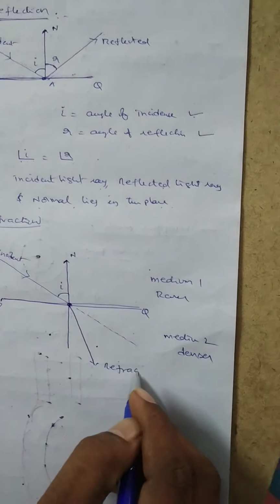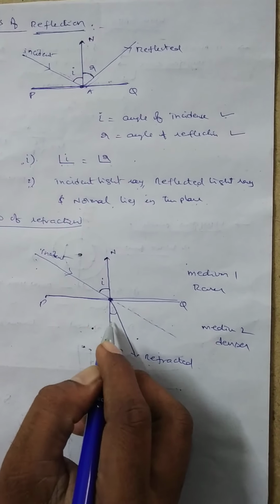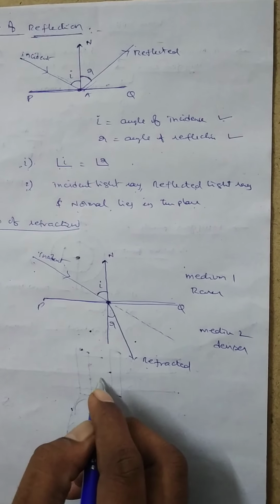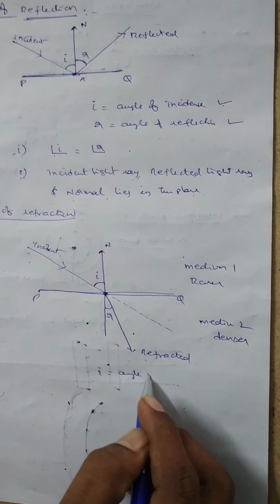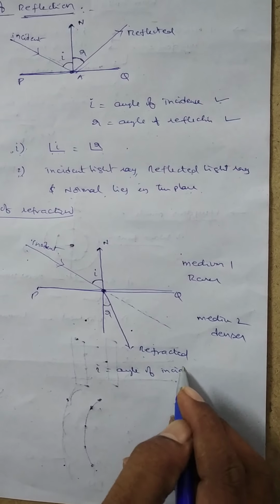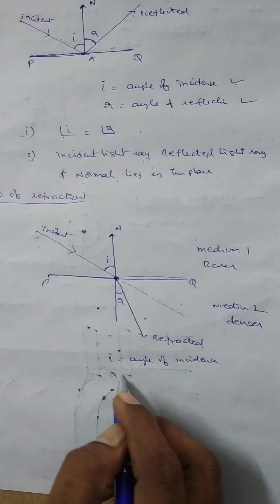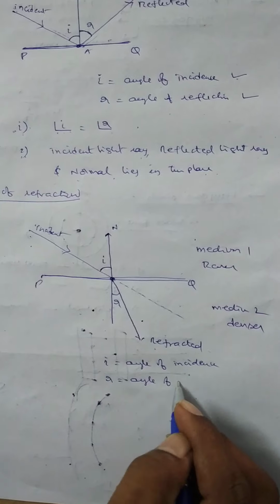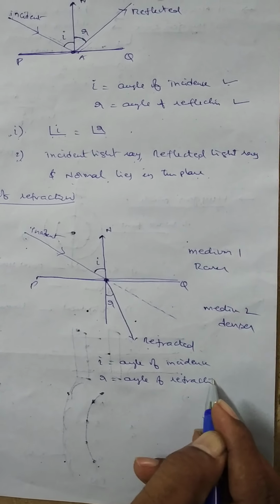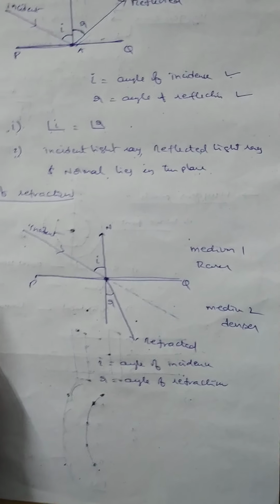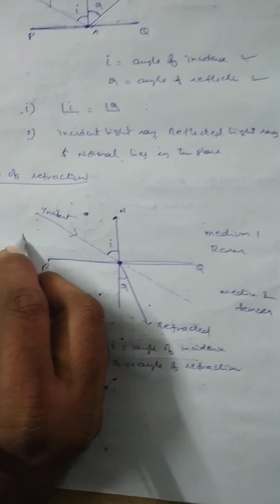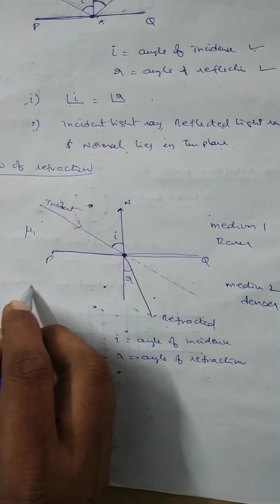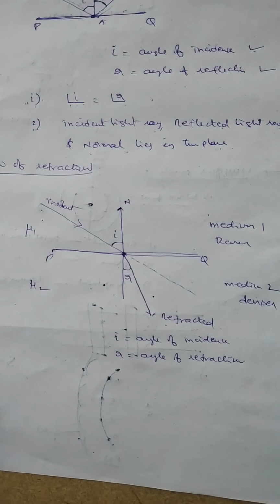The angle made by the incident light with the normal is I. The angle made by the refracted light with the normal is represented by R. That's why I is the angle of incidence and R is the angle of refraction. Also, the refractive index of the first medium is mu1, and the refractive index of the second medium is mu2.